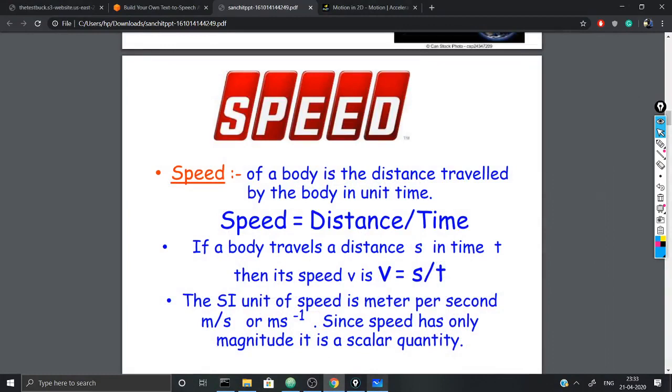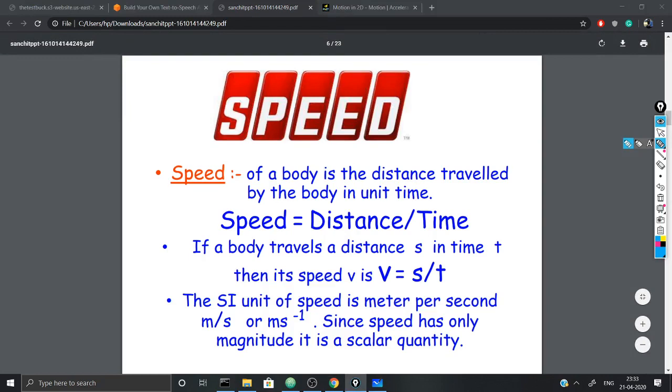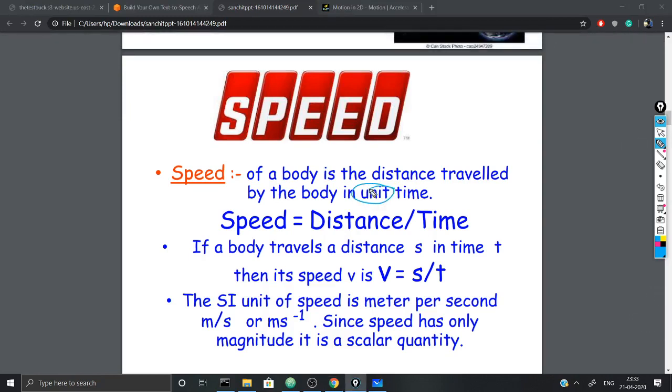Let us do a few numericals on speed also. So speed is defined as the distance traveled by a body in unit time. Unit time is 1 second or 1 minute or 1 hour. The speed is defined as the distance per unit time.